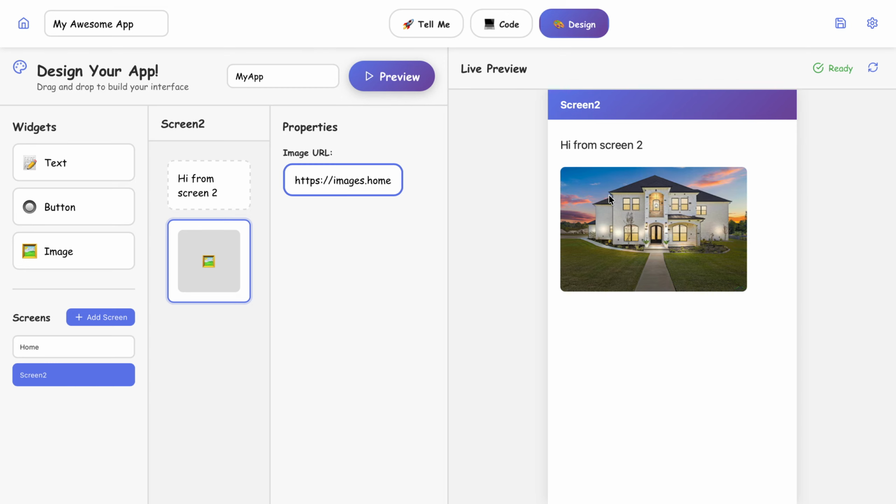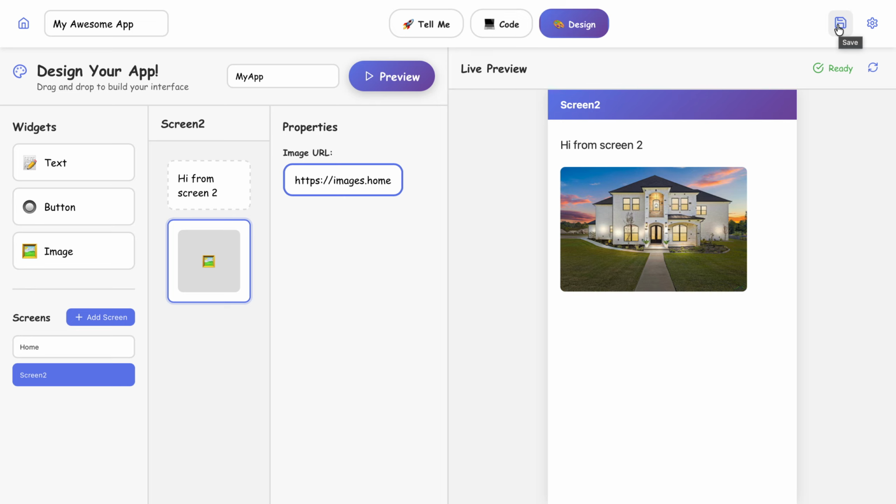So this is easier than the code mode. It shows you how widgets work, how we navigate between screens, and how to change the labels of the button and the text and the image URLs. So this was KidCode in less than 10 minutes, so we can teach your kids how to get familiar with different aspects. If you want to save your project, that's where it requires you to authenticate.